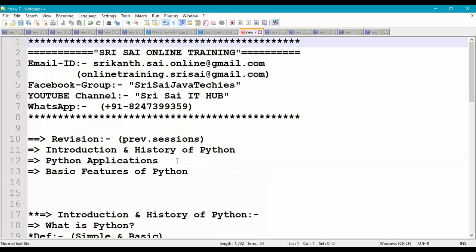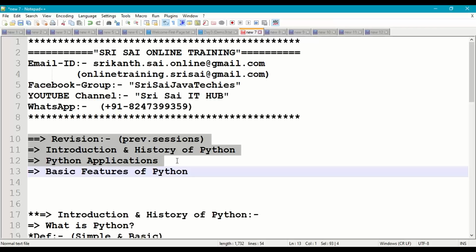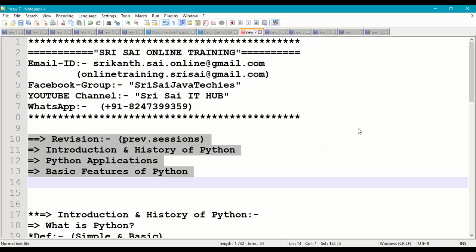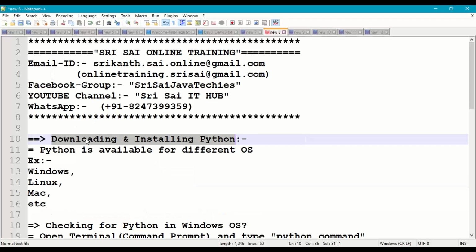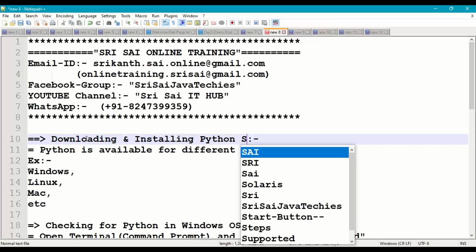So this is a small revision of the previous session: introduction and history of Python, the different applications which can be developed using Python programming, and the basic features of Python programming. So coming to downloading and installing Python software.